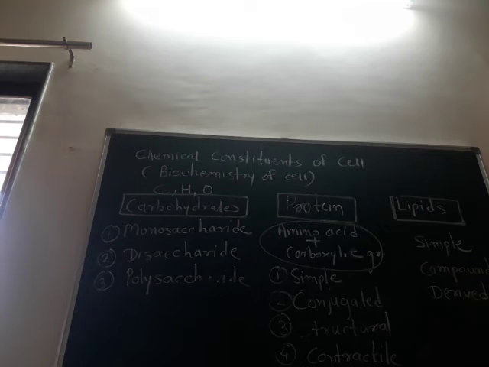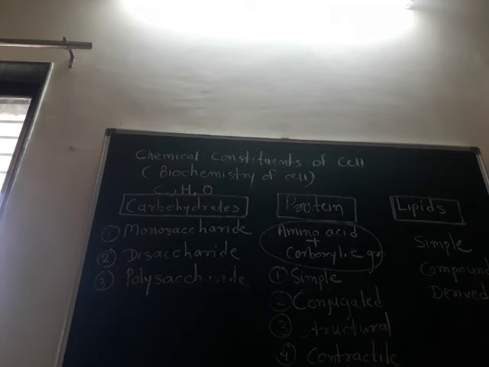Lipids are different from carbohydrates and proteins, having two types of monomers, such as the fatty acids and long chains of alcohol, and also the glycerol. Lipids are divided into simple lipid, compound lipid and derived lipid. Simple lipids include fatty acids; a fatty acid is a long straight chain of carbon atoms with a carboxylic group. For example, glycerol. Simple lipids are divided into saturated fatty acids and unsaturated fatty acids.